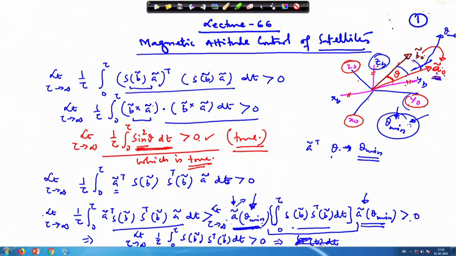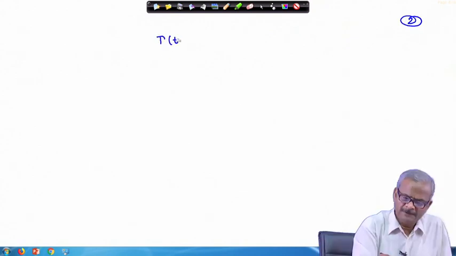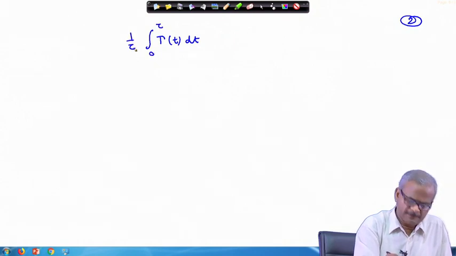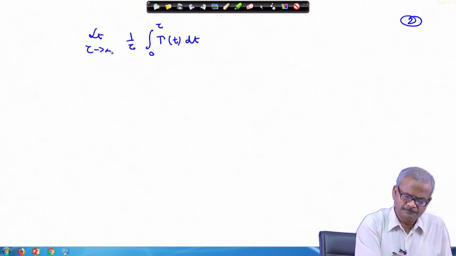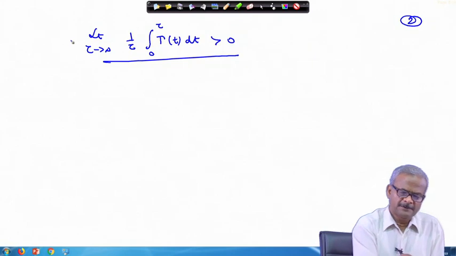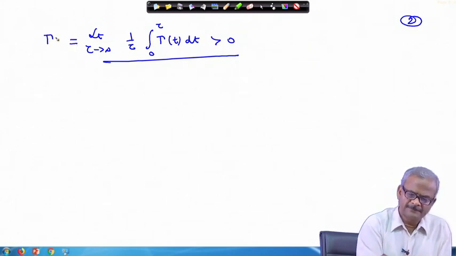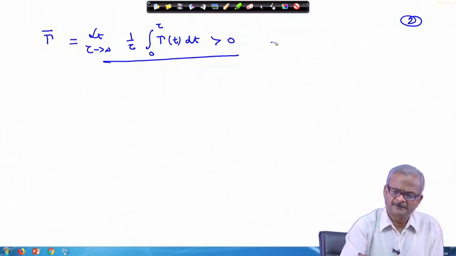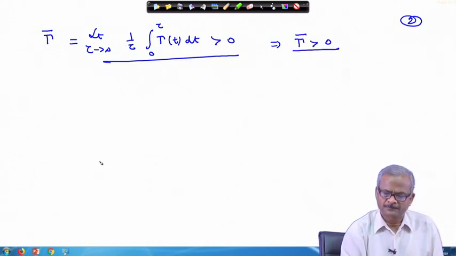We will write it on the next page. So, we can write here gamma t dt, 0 to tau, 1 by tau, this will be greater than 0. That means, this quantity we have defined as gamma bar. So, this implies that the gamma bar quantity is greater than 0.